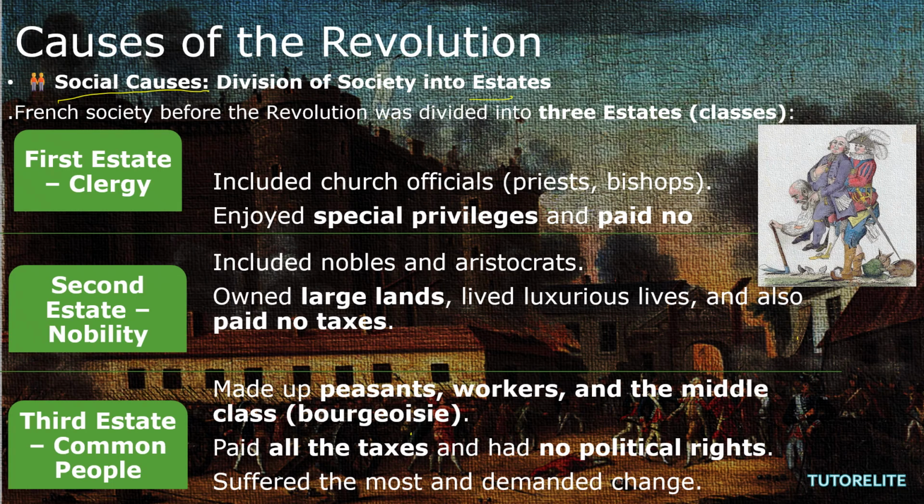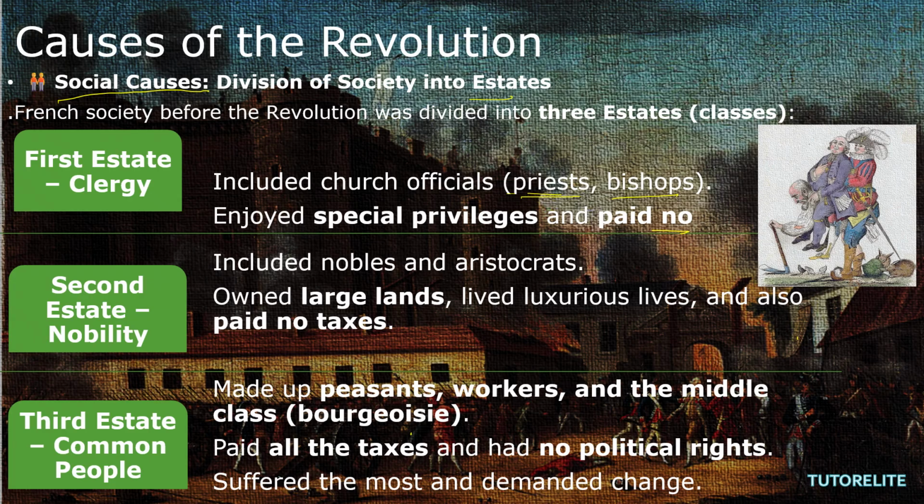So in the French Revolution, how it actually was: the first estate, that is the clergy, included church officials, that is priests and bishops. In simple terms, if we say, that is Brahmins, who enjoyed special privileges and paid no taxes. Priests are basically the people who worship God, right? Just as our society was divided previously into Brahmins, Kshatriyas, and then the Shudras were the last, right? So comment me which I have left in between.